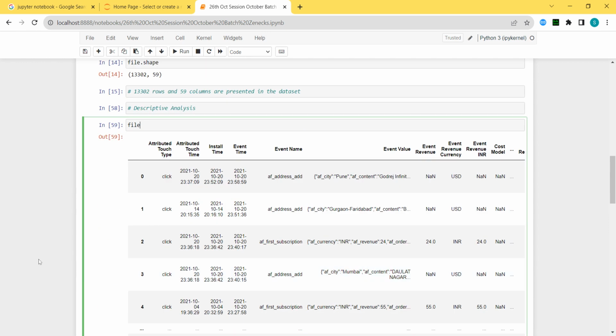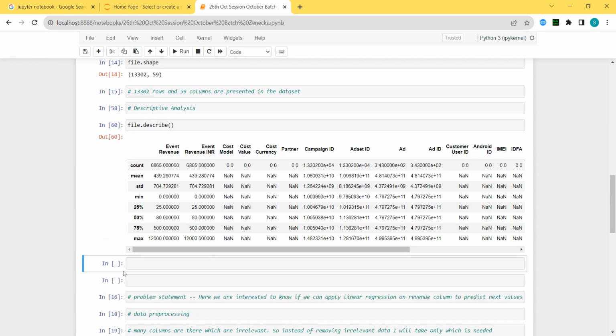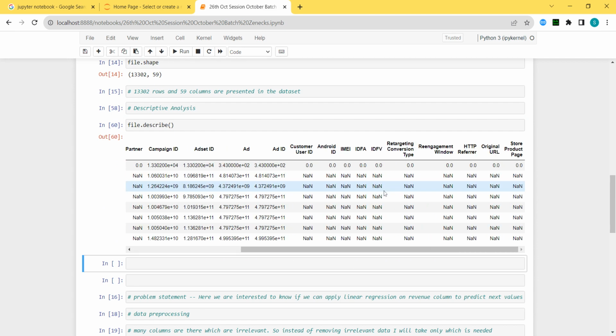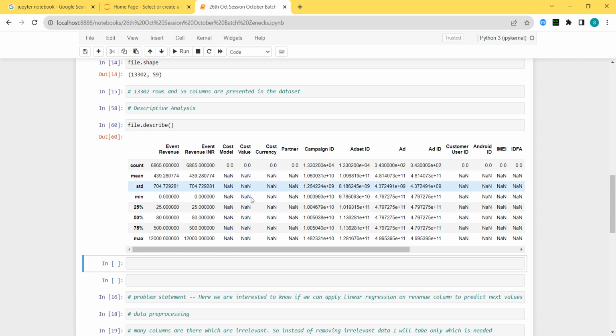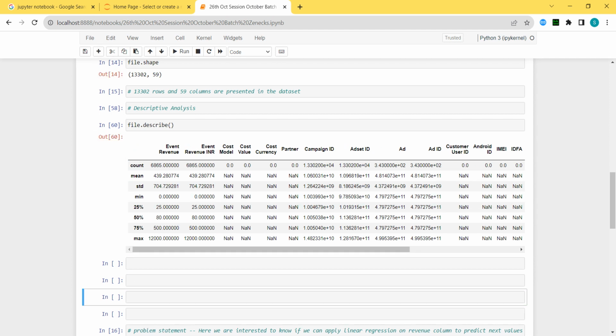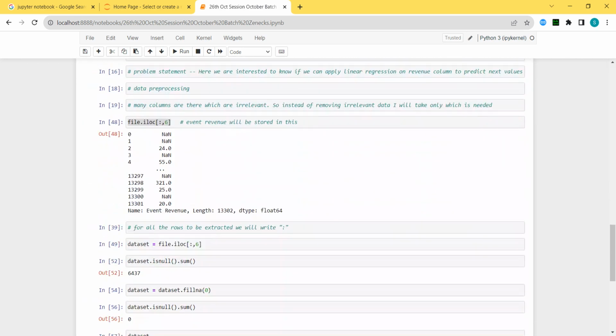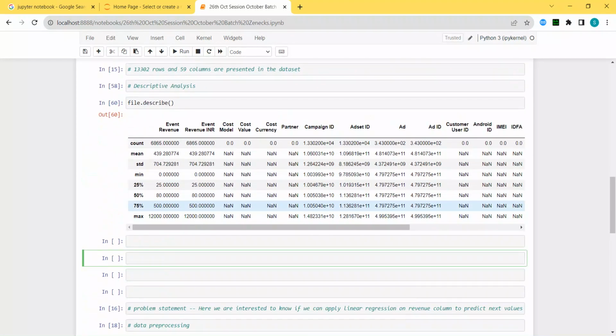First of all, what I will do is, I will use the describe function. Simple things you have to do. Okay, this is a describe function. Now although there are some columns which we do not want, but still we have the describe function for everything. Then you can also go ahead with the use of matplotlib, and you can draw the histograms and everything. But histogram for many columns need not to be done. Select only the columns which you have to do.